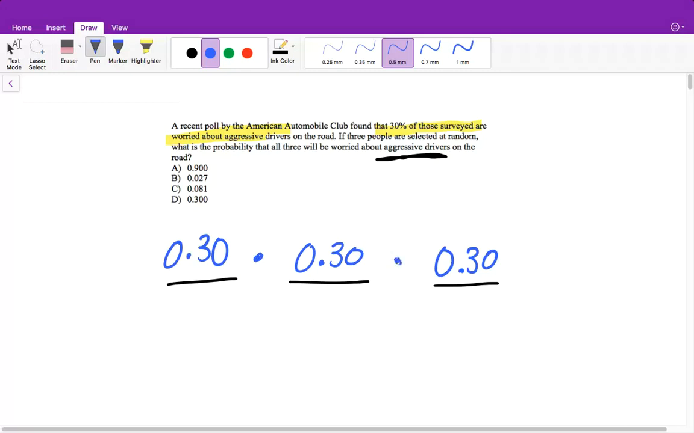And then when we have multiple events, we multiply them. So it's 0.027. And that will be the odds of you picking 3 people. Or if you want to put it as a percentage, because on your test it won't be multiple choice, you can write it as a percent if you want, 2.7%. So the odds of you picking 3 people who are all worried about aggressive drivers is B.